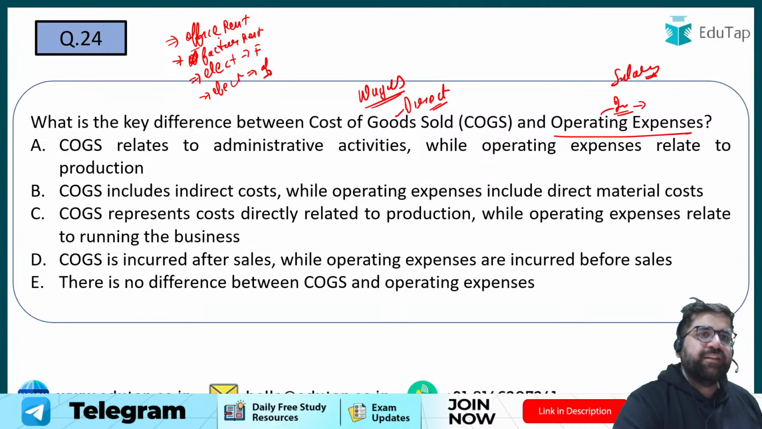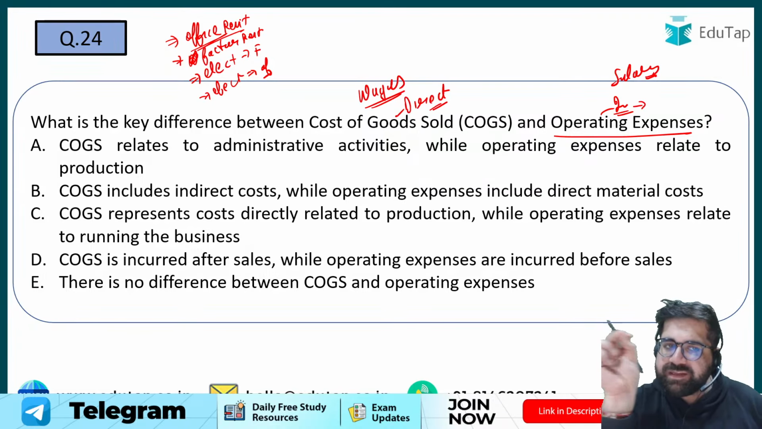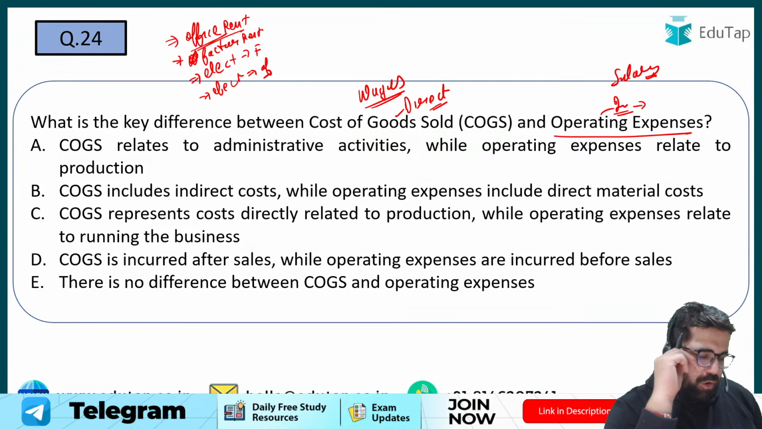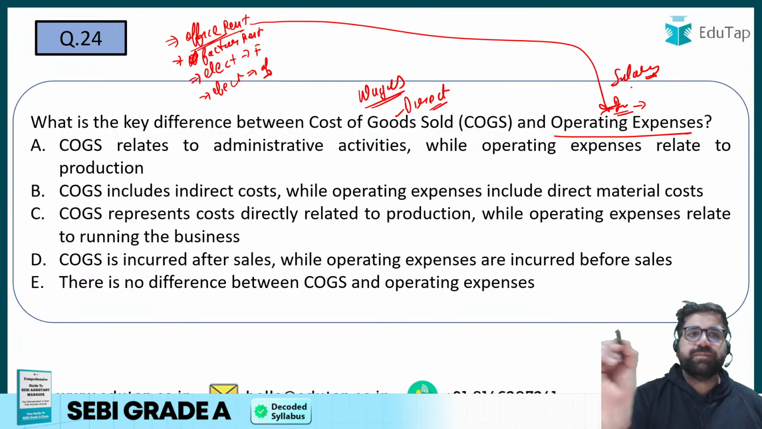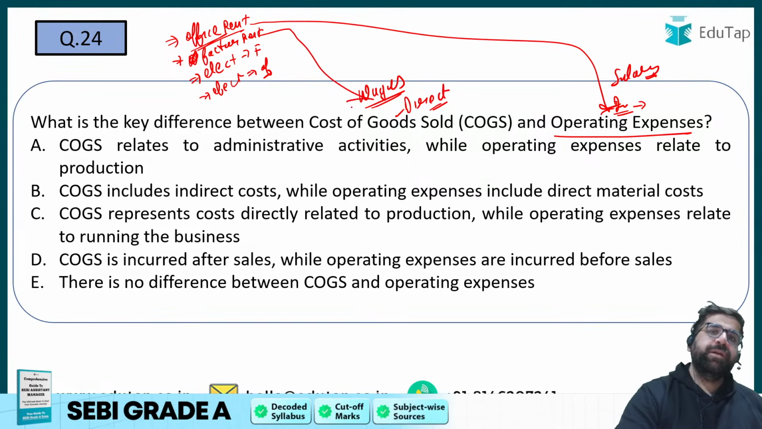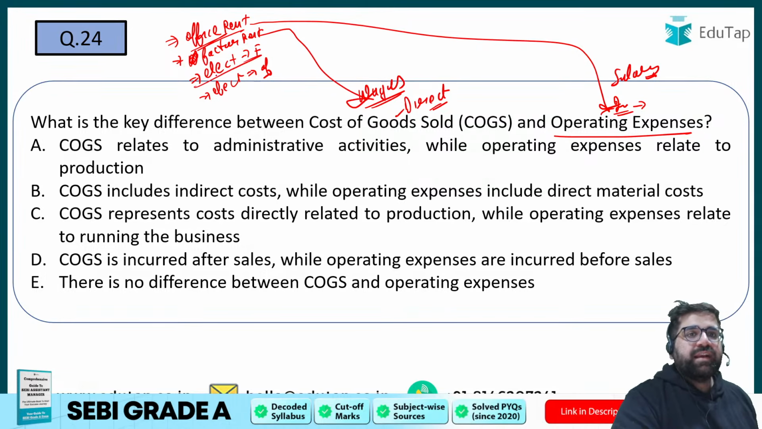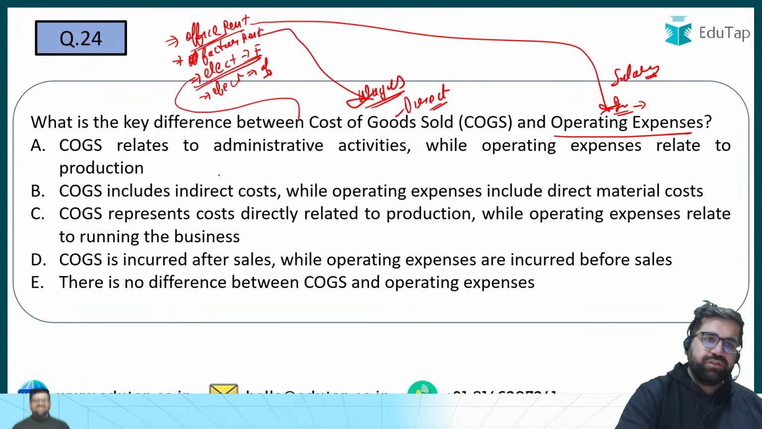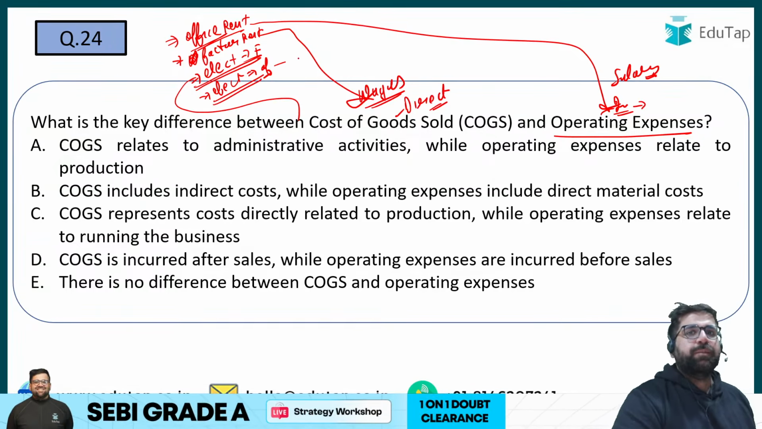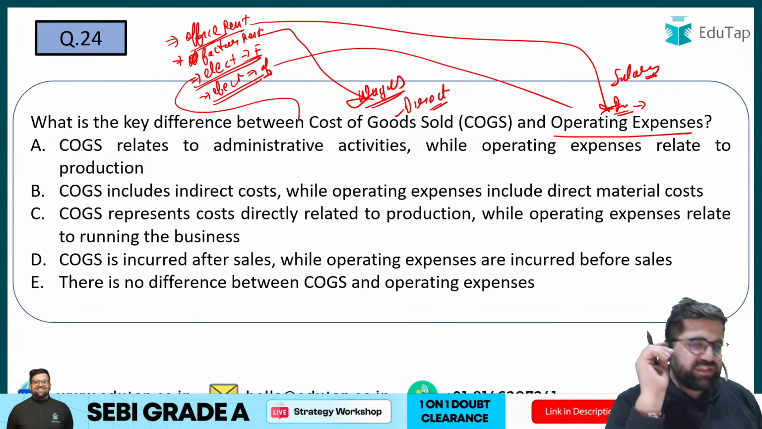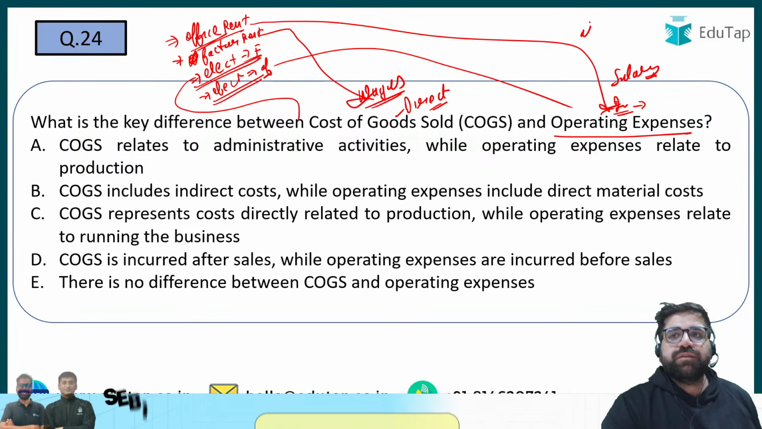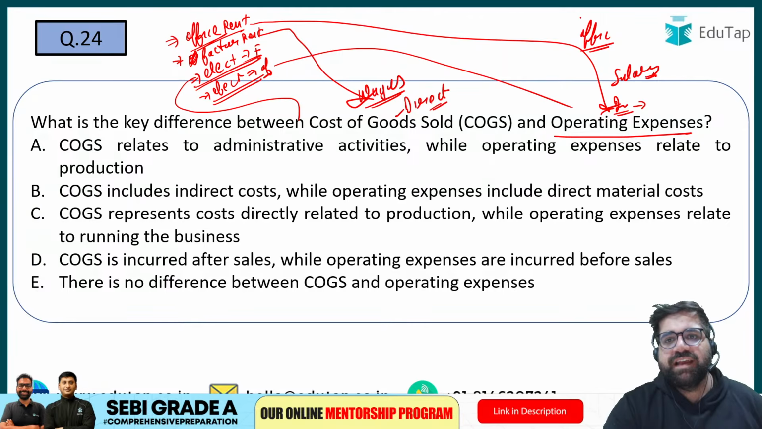Now tell me, office rent will be an operating expense or COGS? Office rent will be your operating expense. Factory rent will be your COGS. Electricity bill paid for factory will be COGS. Electricity bill which you are paying for office will be an operating expense. I hope you know how to differentiate between them. Any expense for office is an operating expense. Any expense for factory is a COGS.